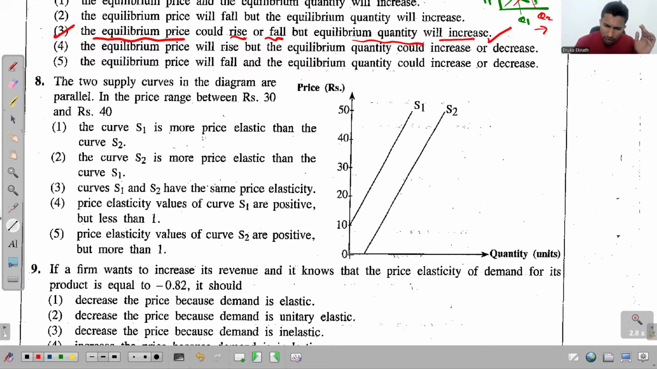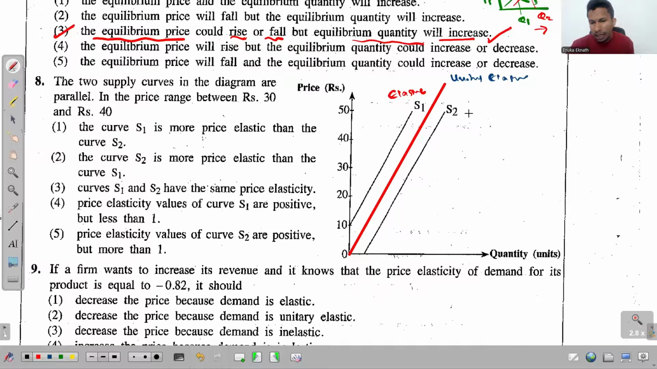So let's assume that we have another supply curve starting from the origin, which is again parallel to both the previous supply curves. Then what's your comment on the elasticity of supply on these three curves? If the supply curve starts from the price axis, we say supply is elastic. And if the supply curve starts from the origin, we say supply is unitary elastic. And if the supply curve starts from the quantity axis, we say supply is inelastic.